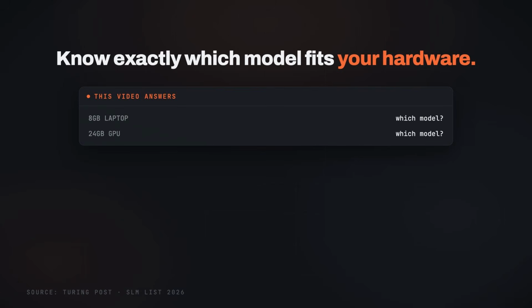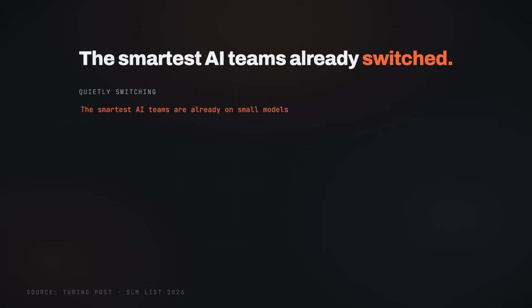By the end of this video, you will know exactly which model to run on your machine, whether you have an 8 GB laptop or a 24 GB GPU, and why the smartest AI teams are quietly switching to them.